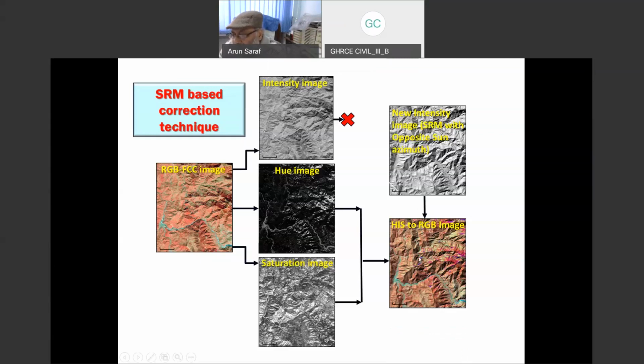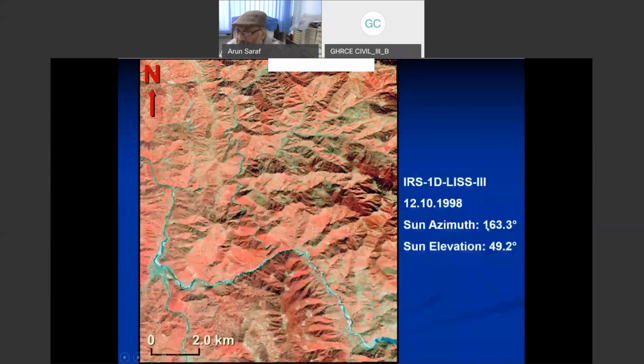this is what we get. If I show you the first raw image, please notice this azimuth angle, which is 163.3 degrees. This value one can find very easily in the metadata file. Whenever you get a satellite image or download data, you always get a file called .met, which has nothing to do with meteorology.